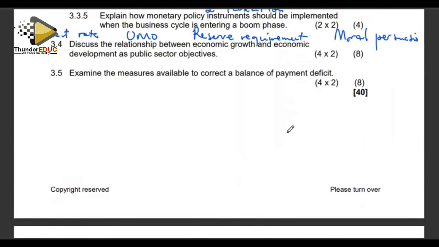Right, we'll take it to question number 3.5. Examine the measures available to correct the balance of payment deficit. Right, what you can do there is direct. When you want to control a deficit, we are saying we are paying more for imports and getting less from exports. So what can we do? We can do import controls.